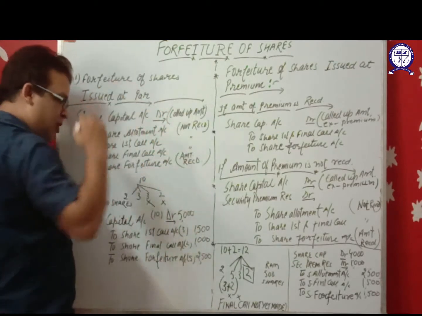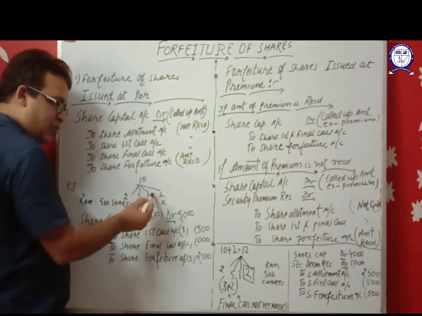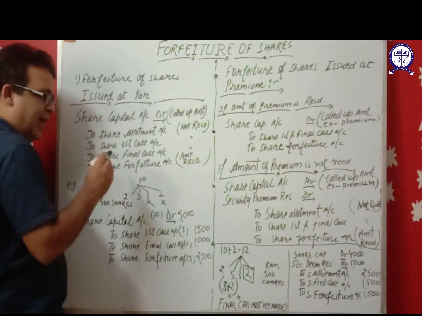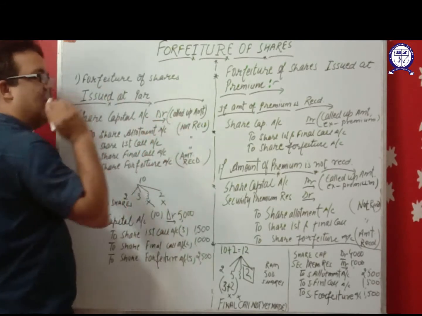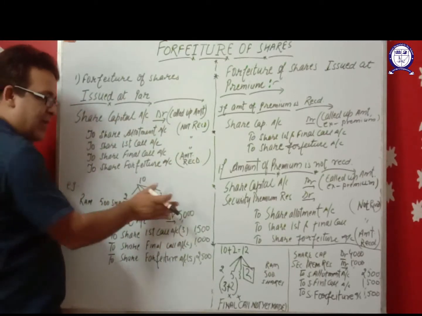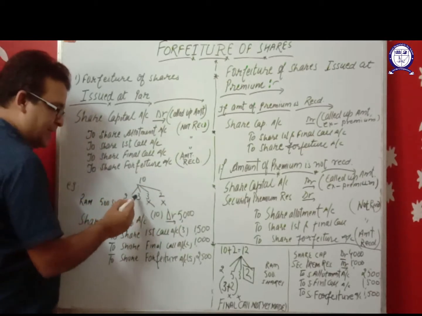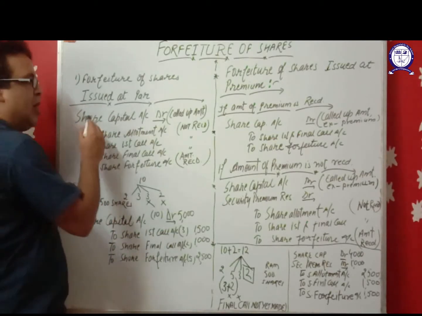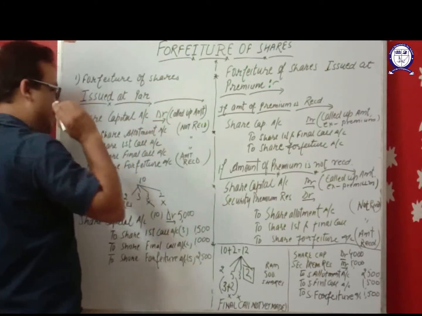What is the called up amount? Suppose there are 4 installments: application, allotment, first call and final call. If the company has made all the calls, then the full amount is called from the shareholders. That means the share is fully called up. But if the final call is not yet made by the company, 2 plus 3, 5 plus 3, only 8 rupees is called, then the called up amount is rupees 8. So the journal entry will be passed by rupees 8 in that case.